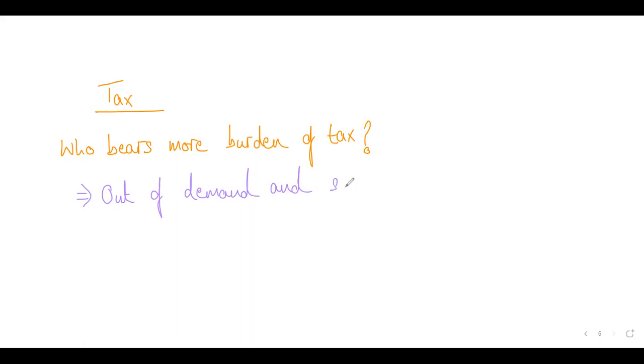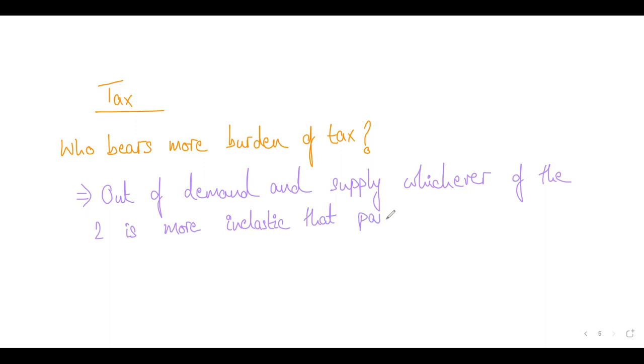Out of demand and supply, whichever of the two is more inelastic, that bears more burden of tax, right? Is this simple? Any confusion, right?